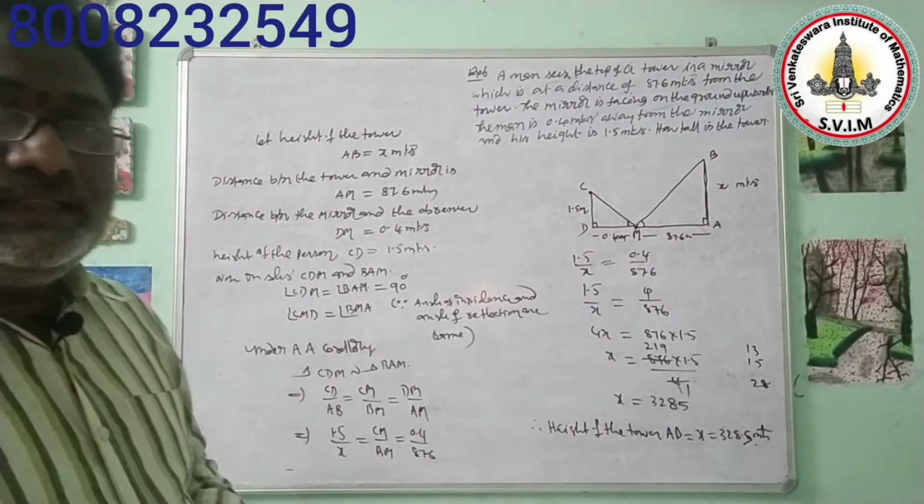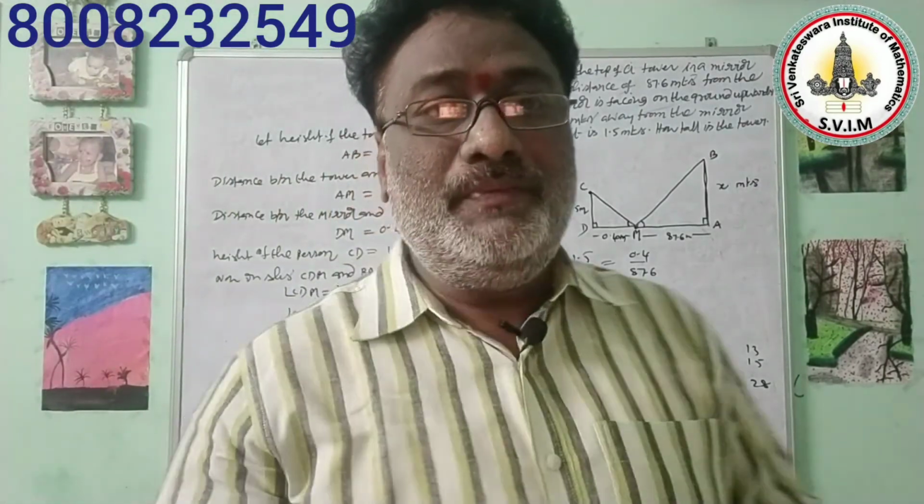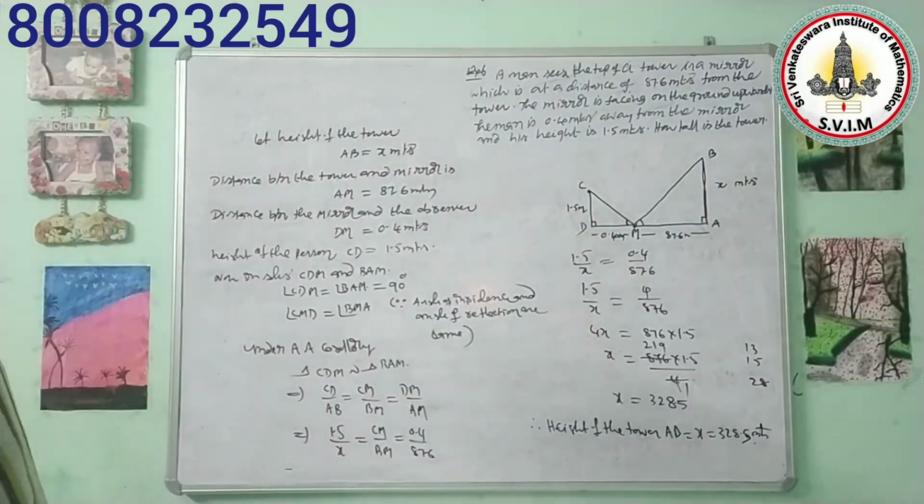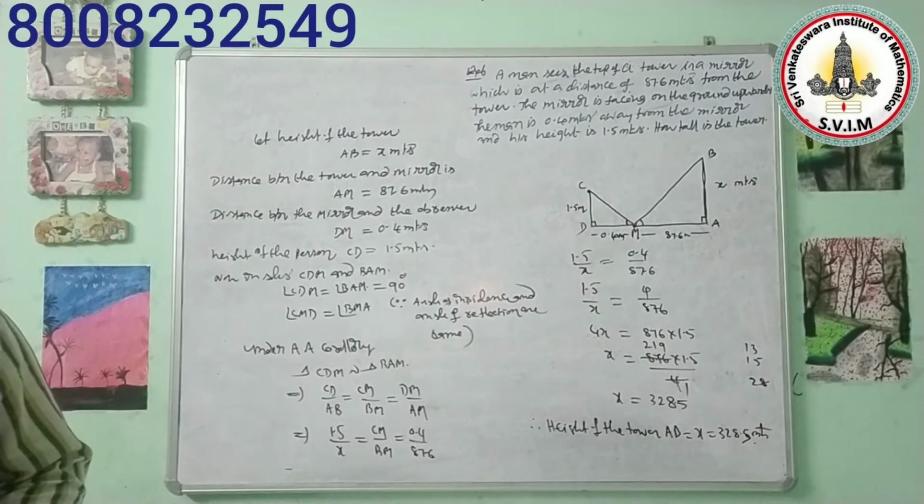Next, I am going to explain one more problem. Gopal has decided to build a fence that is high enough to block the view from the top floor window. What should be the height of the fence? The measurements are given in the figure.